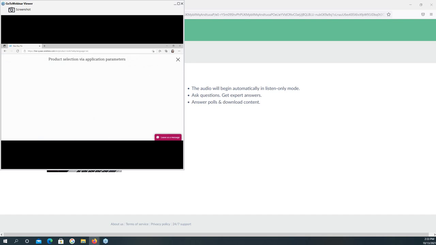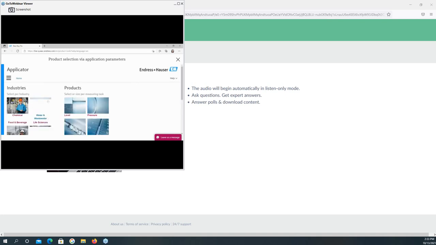When you choose the Applicator, the page will redirect you to this landing page. And on this Applicator page, you can choose the product or you can size the flow meter, depending on the industry or the products you want to procure.